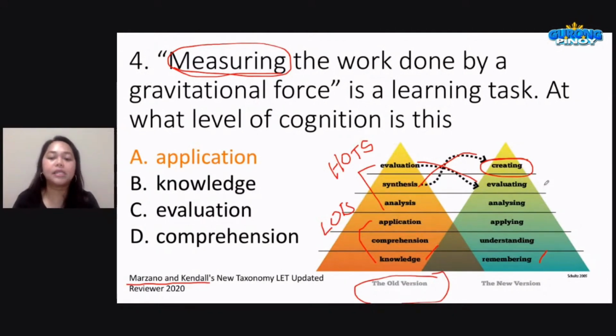All right, so again, this is the old version and the new version. Our answer for number 4 would be application. Application na ito, measuring. You are using your skill to do certain tasks.